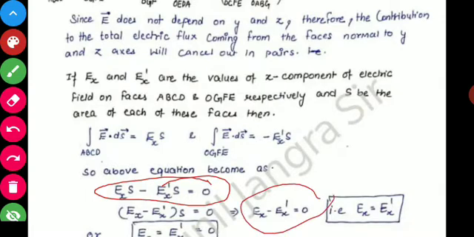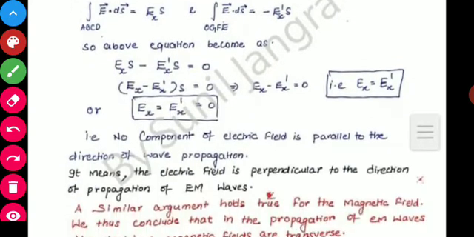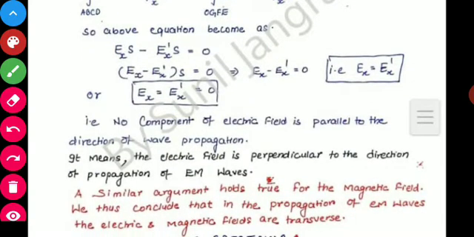So we get Ex minus Ex dash is equal to 0 and Ex is equal to Ex dash, or we can say that Ex is equal to Ex dash is equal to 0.